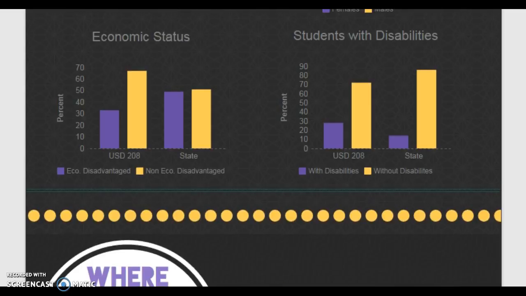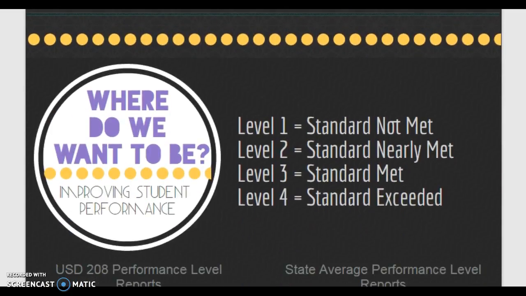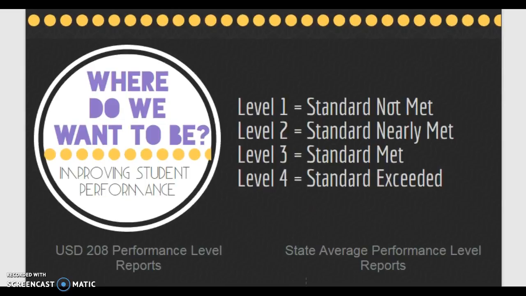When looking at where we want to be and what we want to improve on, I really focused on improving student performance. Our district was pretty close to the state averages. However, we do have a lower enrollment, so it's important, and totally possible, for us to reach all of our students within our district and try to improve our performance on our assessments.